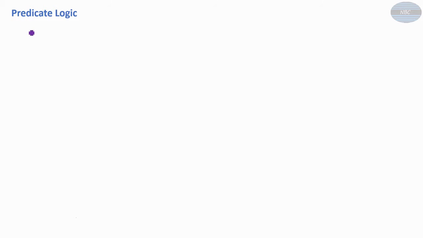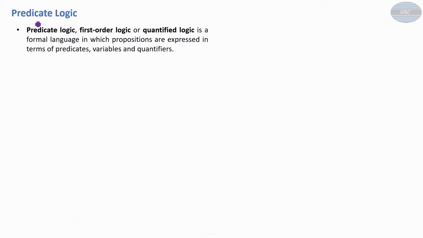In this lecture, we'll study predicate logic. Okay, so come to the definition. Predicate logic is also called first order logic or quantified logic. It is a formal language in which propositions are expressed in terms of predicates, variables and quantifiers. What is a predicate, what is a variable, what is a quantifier? We'll see it later.